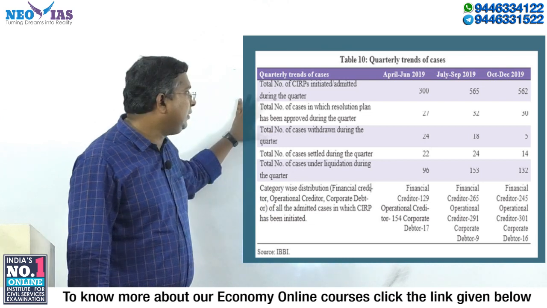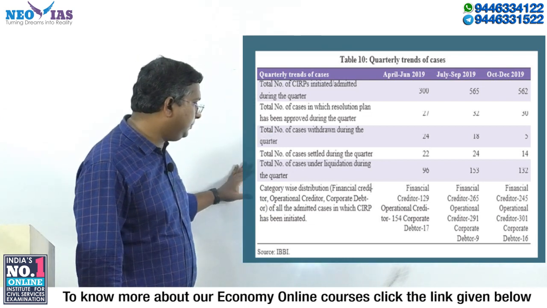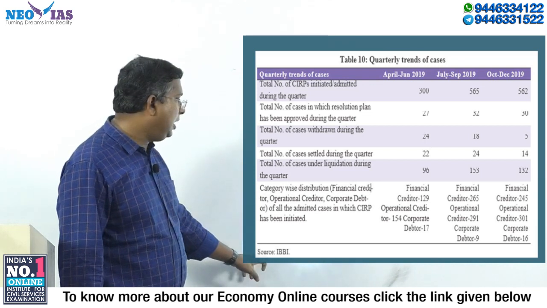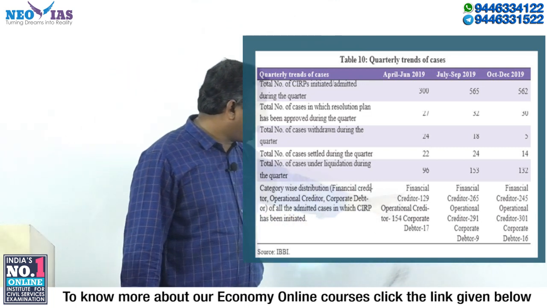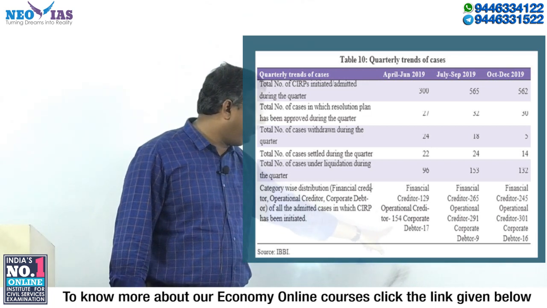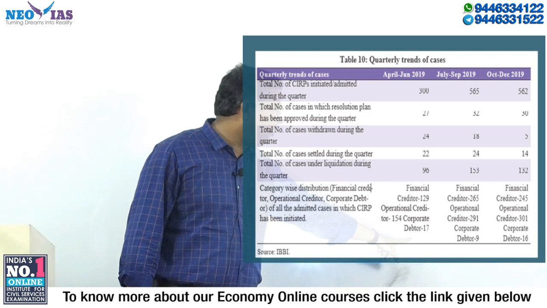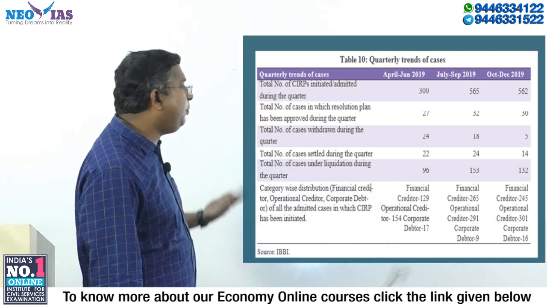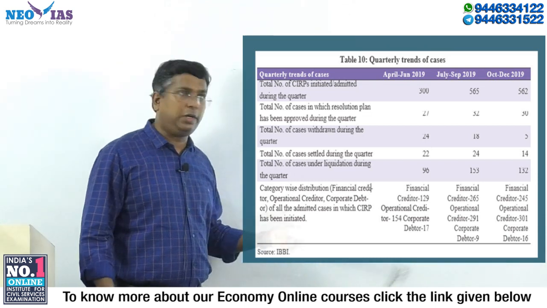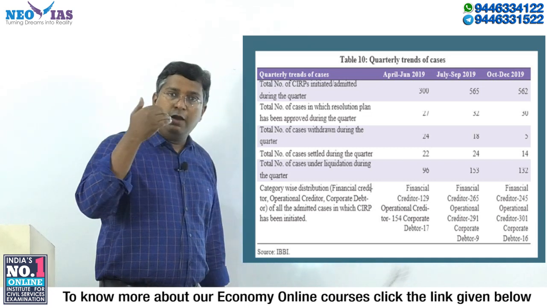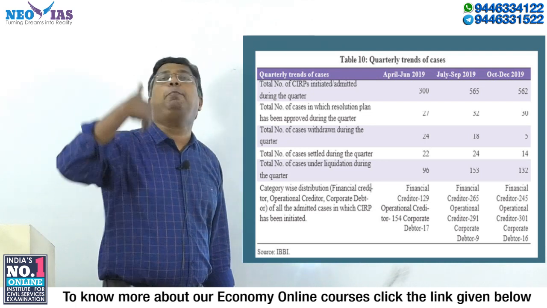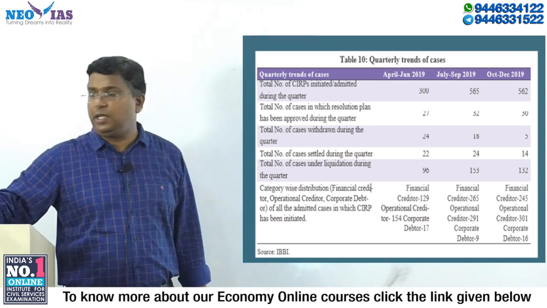We know that normally they will try to go for resolution. If it fails, it goes for liquidation. But what I am trying to show, this is the important thing, this is the source from IBBI. In each quarter, financial creditors initiated 129 cases, operational creditors initiated 154 cases, and corporate debtors initiated 17 cases. So financial creditors and operational creditors are initiating more compared to the corporate debtors under the insolvency process. Just keep this information in mind. Financial creditor, operational creditor, corporate debtor, all can apply for the insolvency resolution process to NCLT, the National Company Law Tribunal.